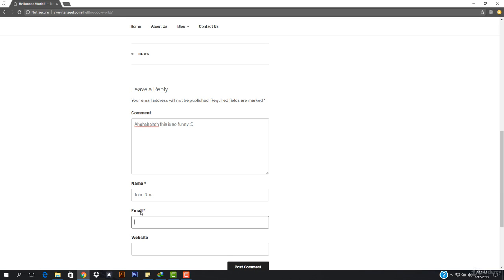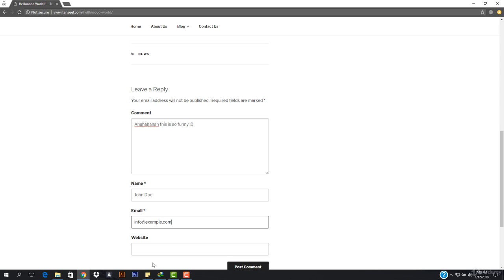Just look at this. How can WordPress make this mistake? Okay, leave it. So this email will be okay. I think this is an I, but this is looking like an L here. Okay, I'm sorry. So now I'm going to add his email, and that is going to be info@example.com. So you can add any email right here.